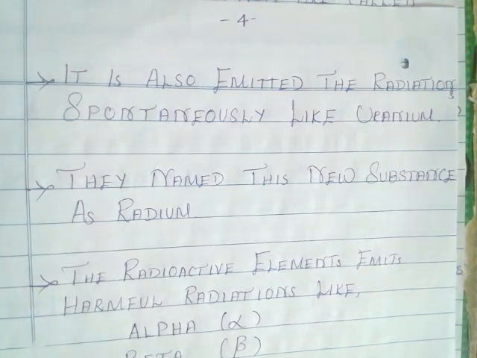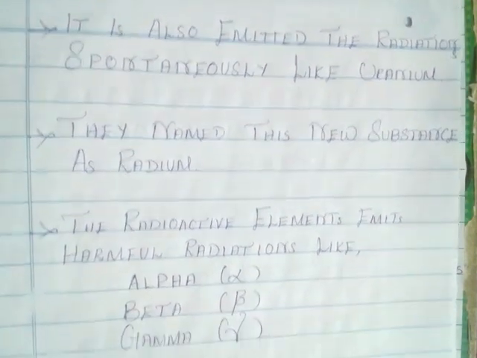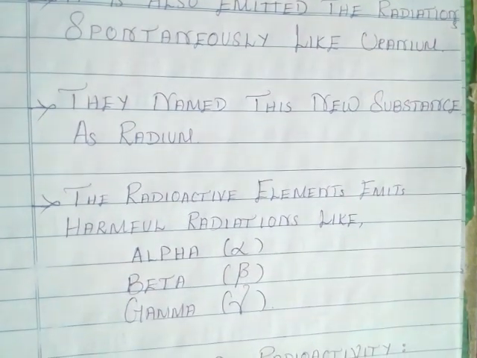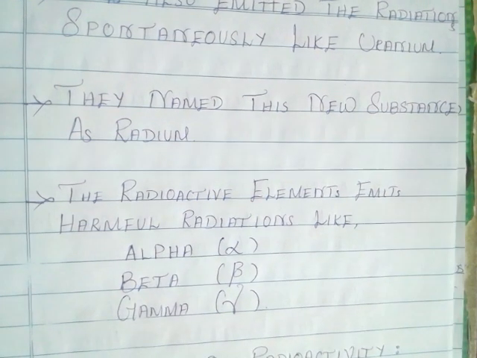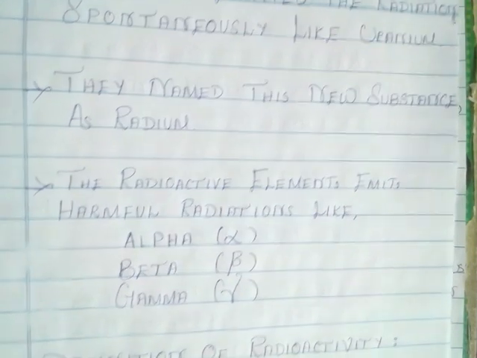That type of emission is known as spontaneous emission. They named this new substance radium. Underline this. From this we understand that the pitchblende substance has a small quantity of uranium and the maximum part of some other substance that is known as radium.